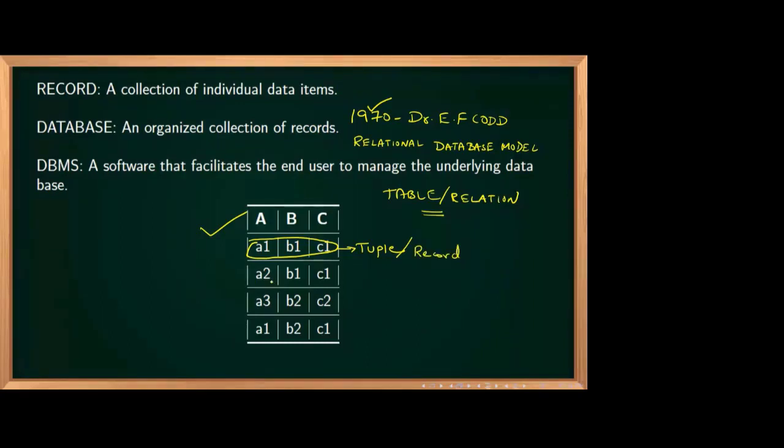Now, what is a database? An organized collection of records. That means we can say that this particular diagram is a database. An organized collection of all those rows is known as a database. Then can you tell me what is a DBMS, a database management system? Can you tell some example? Can you type it in the chat? Some example for DBMS?